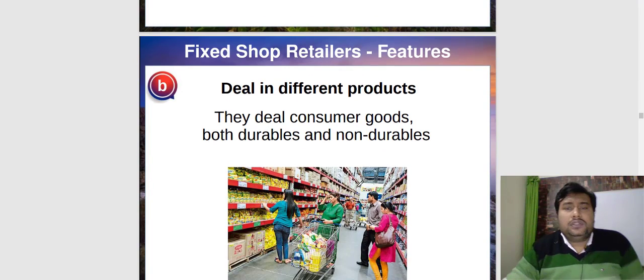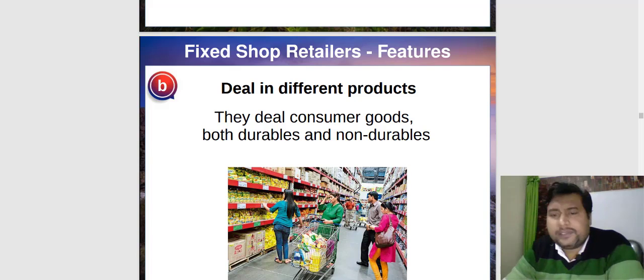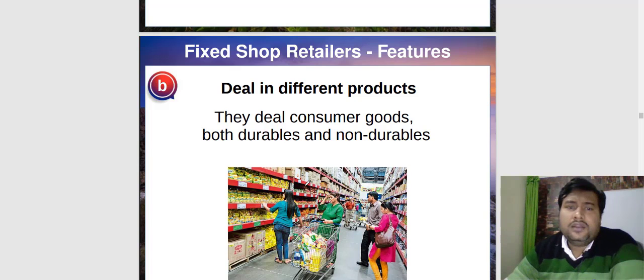Now, second is what? That they deal in different products. It means generally the fixed shop retailers are dealing in consumer goods, both durables and non-durables. Durables means the goods which can run for years and years, like washing machines, fridge, TV. And non-durables means generally the food items. So they are dealing in both.